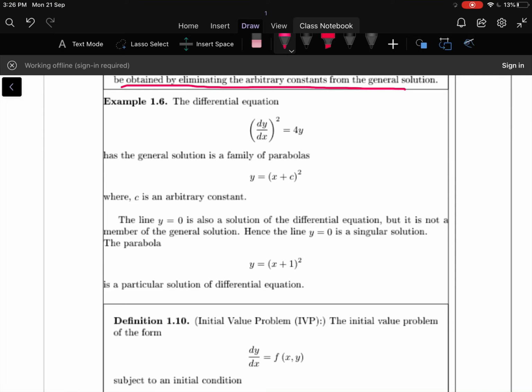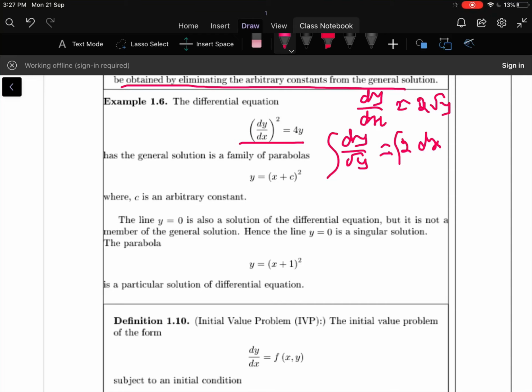Consider the differential equation (dy by dx) whole square is equal to 4y. This can be solved by the method of separation of variables. Let me solve. dy by dx is equal to 2 times square root of y. Separate the variables: dy by square root of y is equal to 2 dx.